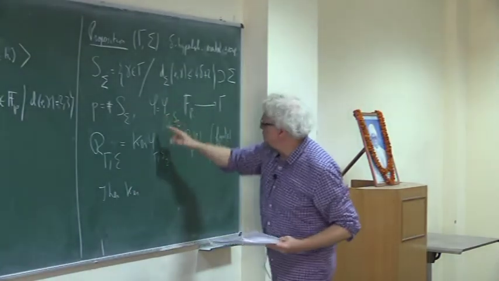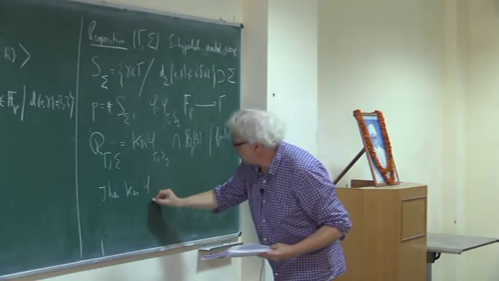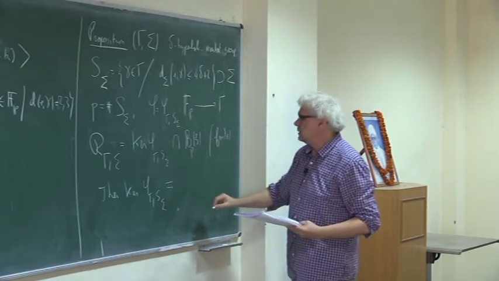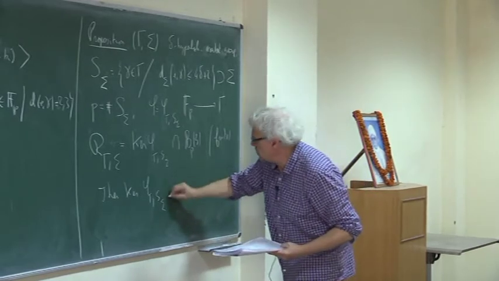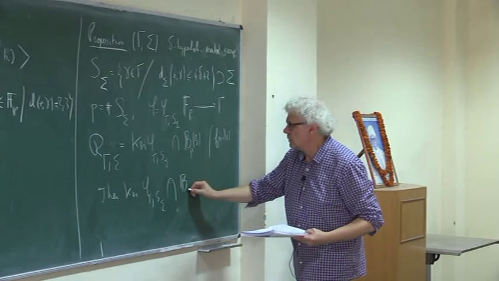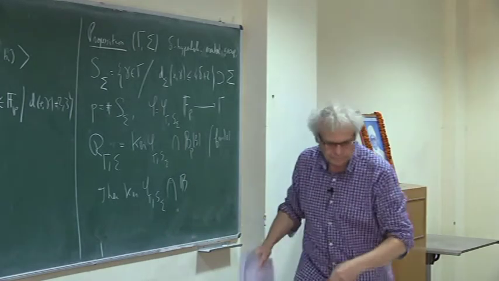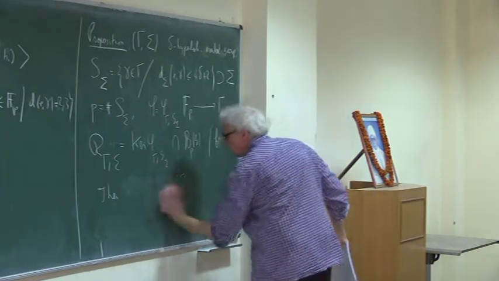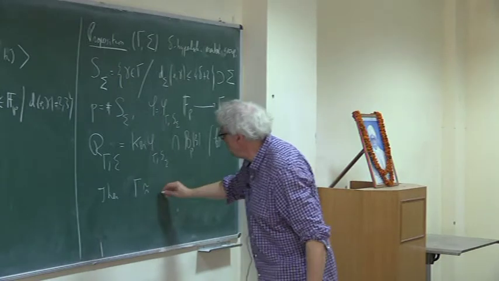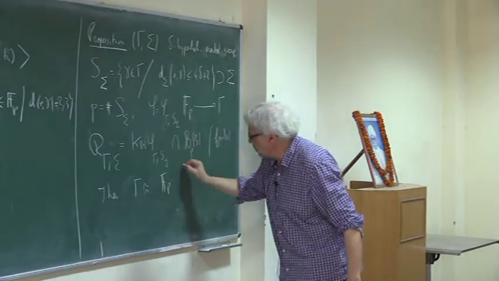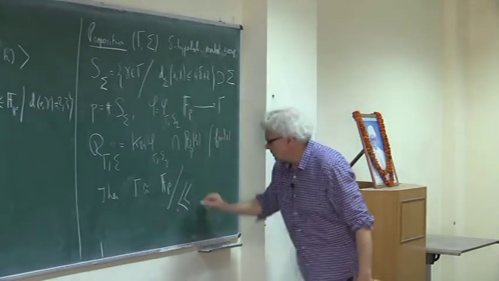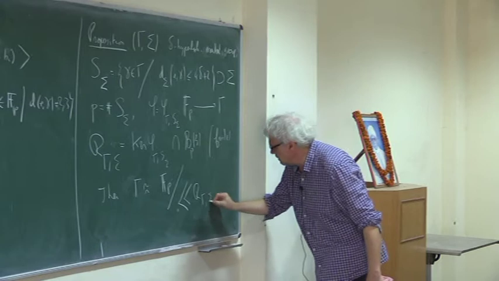Then Gamma is isomorphic to the free group quotiented by the normal subgroup generated by R(Gamma, Sigma), which is finite.